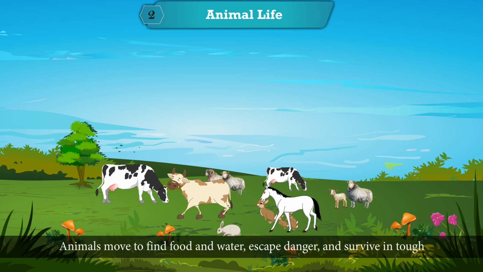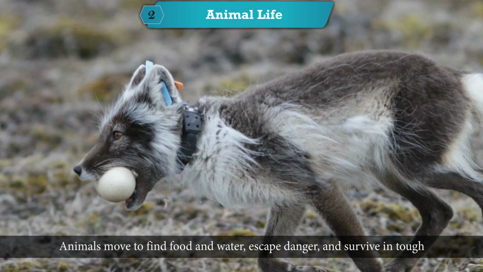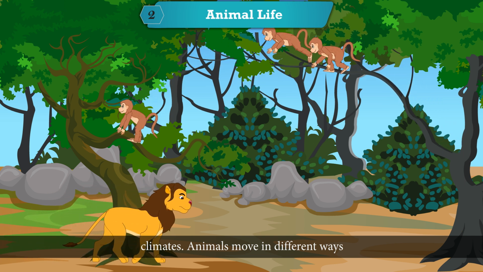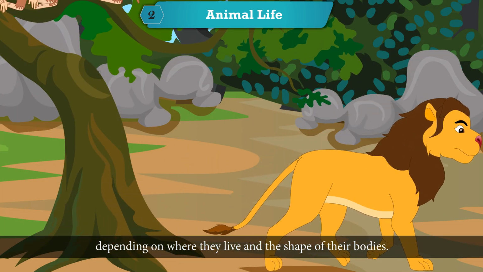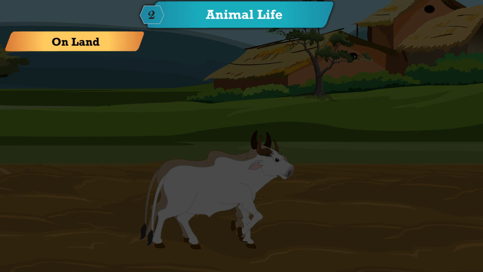Movement of animals. Animals move to find food and water, escape danger, and survive in tough climates. Animals move in different ways depending on where they live and the shape of their bodies.